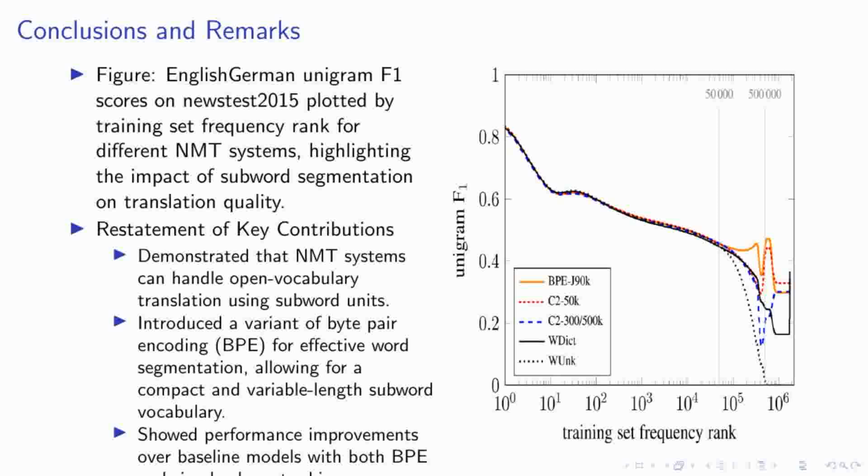Furthermore, our results show clear performance improvements over baseline models, utilizing both BPE and simple character bigram segmentation strategies. These advancements underscore the potential of subword segmentation to enhance translation accuracy and efficiency in neural machine translation systems.